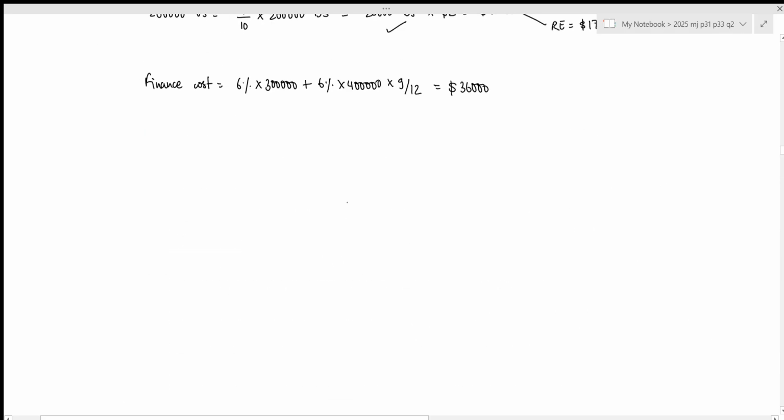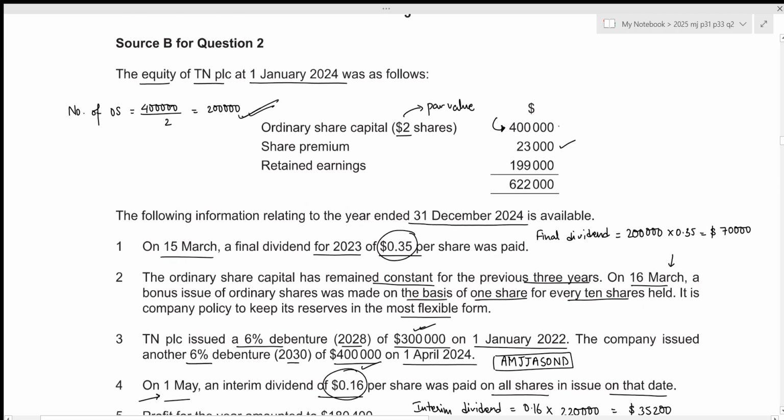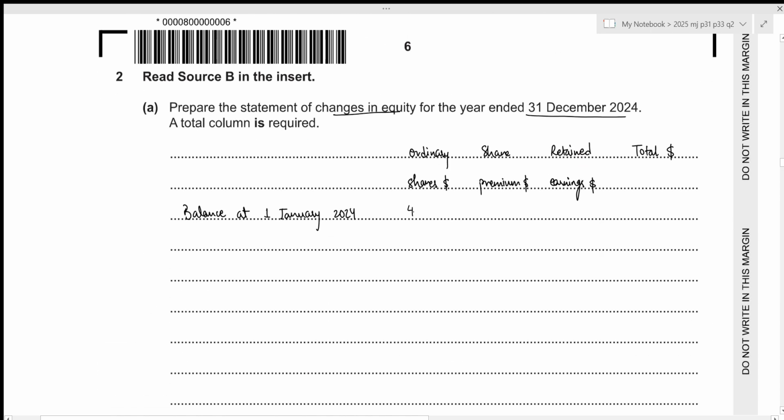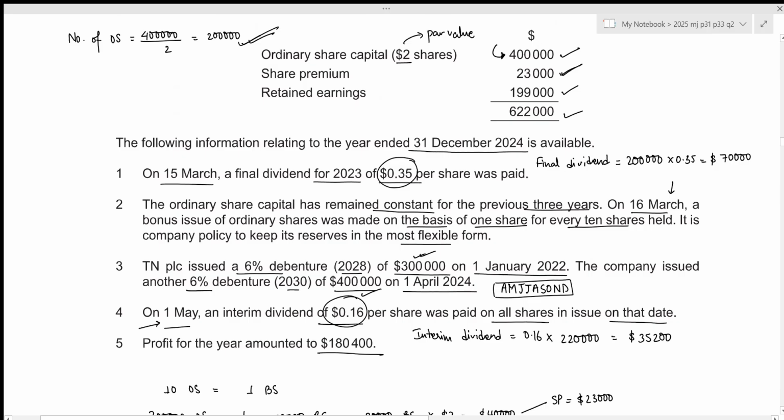Okay, so we can start with the opening balance, which is the balance at 1st January 2024, which is given above. So 400,000 for ordinary share capital, 23,000 for share premium, 199,000 for retained earnings, and 622,000 for the total. So 400,000, then 23,000, 199,000, and 622,000.